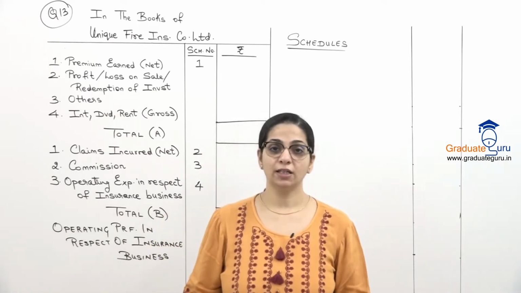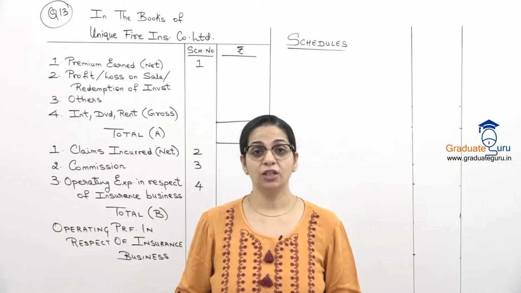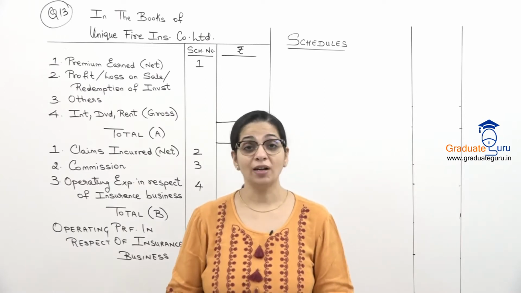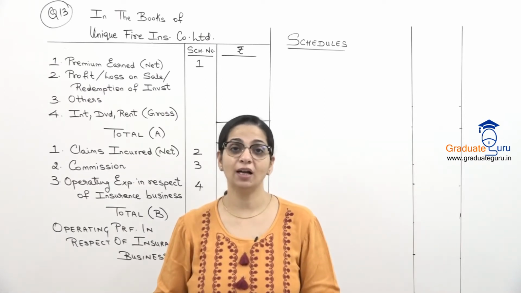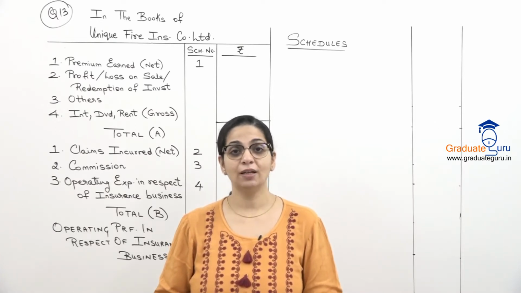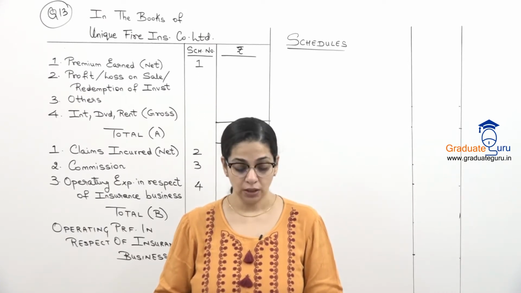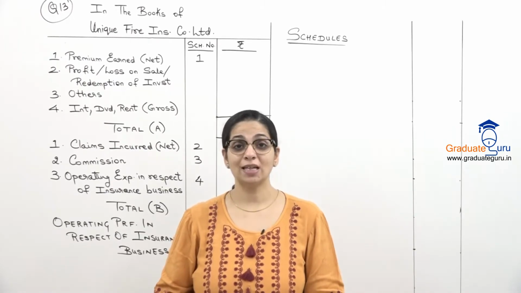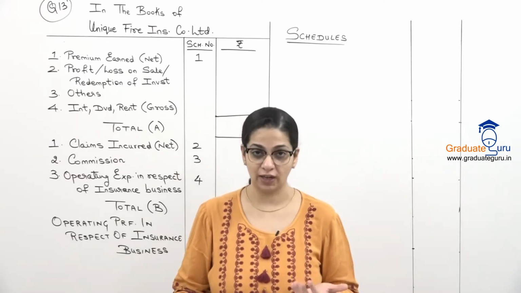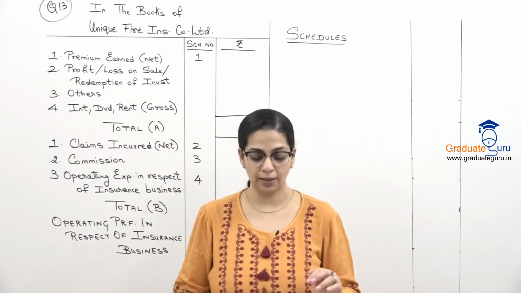Premium received on direct business, premium on reinsurance accepted, premium on reinsurance ceded. So three figures are given to us separately. Fire fund is given. Fire fund is nothing but unexpired risk reserve. So ये opening balance दिया है and उसके साथ additional reserve का भी opening balance दिया है. Claims paid is given. Legal expenses for settlement of claims. So ये हम claims में add कर देंगे. It is the cost of claims. And again for overall business, legal expenses अलग से दिए हैं.